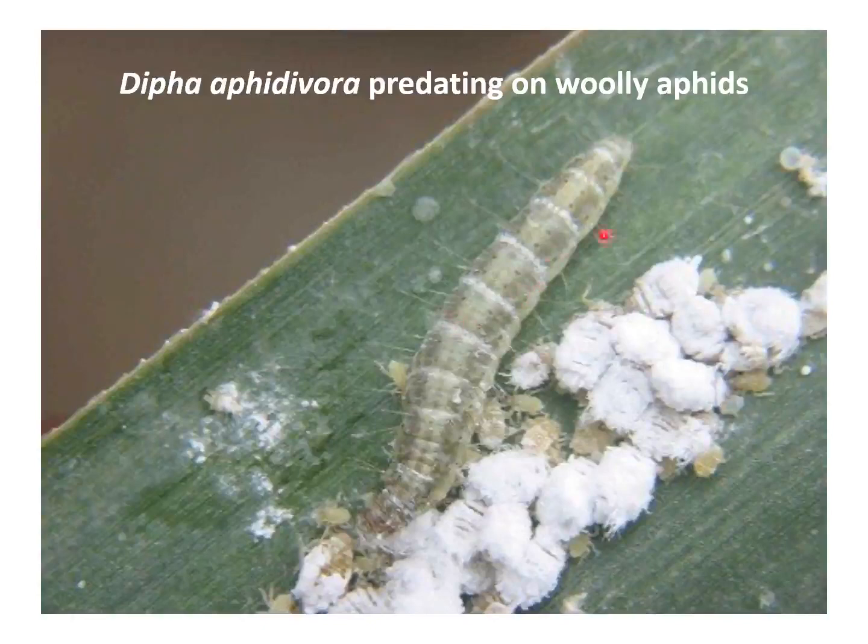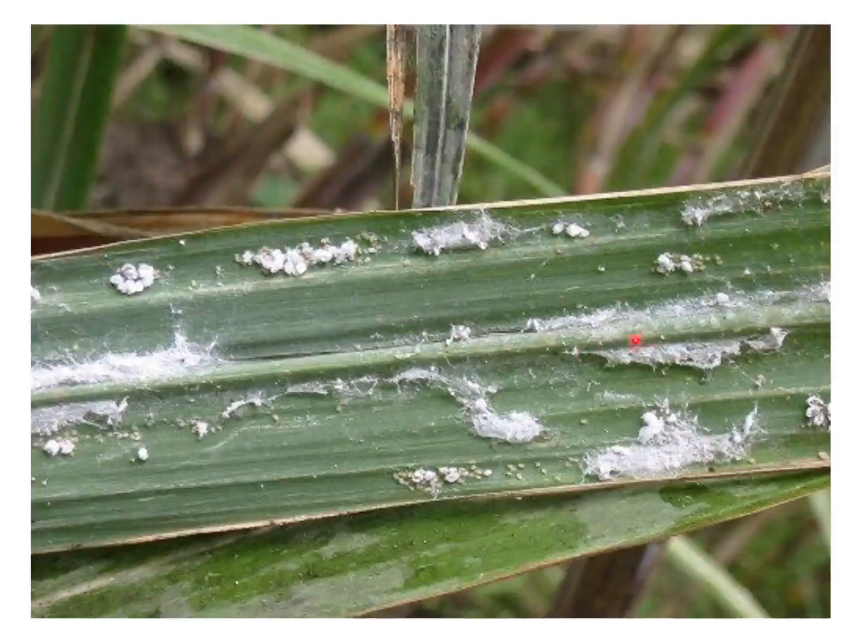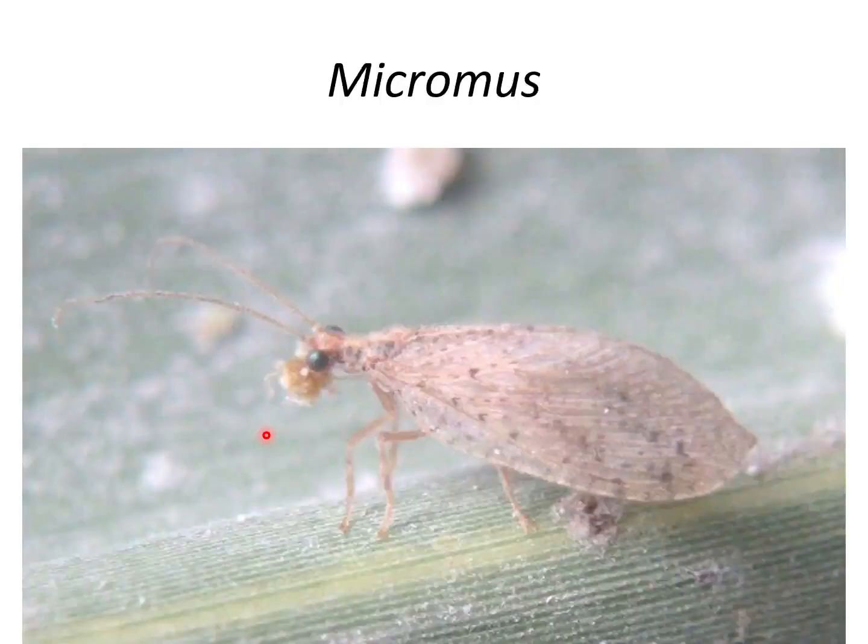Here you can see the Lepidopteran larva of Dipha aphidivora feeding on the aphids. Now you can see the aphids clearly. Otherwise, it will be covered with white waxy filaments. See, the woolly aphids on the entire undersurface of the leaf are cleaned up by the Dipha aphidivora larvae. It's devoid of woolly aphid because of the feeding of Dipha. Such a voracious feeder, so it's extremely effective. This is the Micromus neuropteran predator.